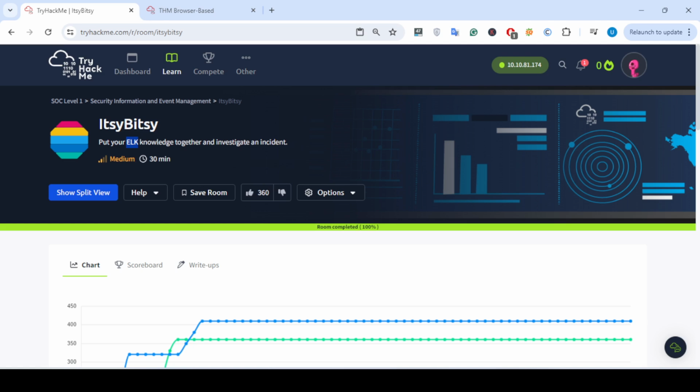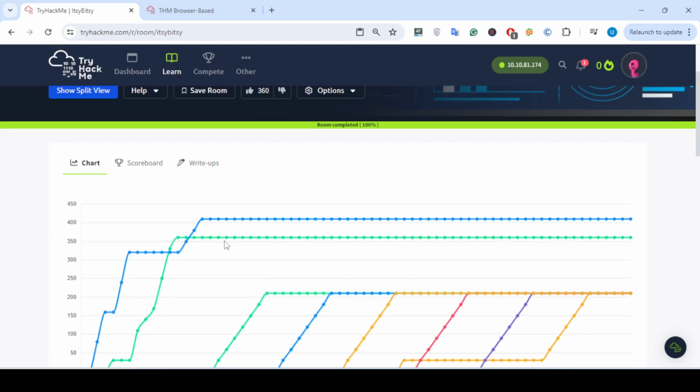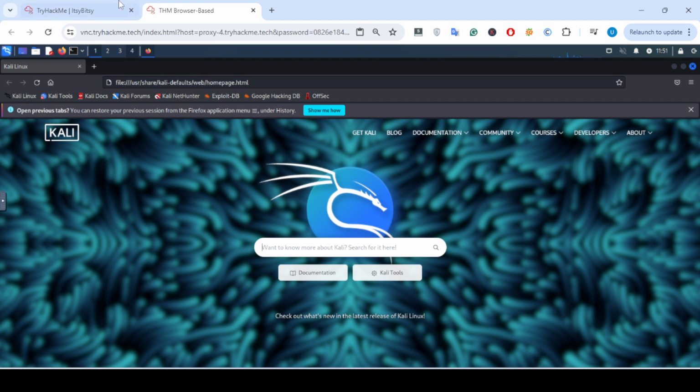127.0.0.1. Okay, today I'm going to show you a very simple CTF from the TryHackMe platform. It's an itsy bitsy CTF. In this CTF, we will see how to perform an investigation of an incident by using a free solution, ELK, that is Elastic. Okay, so I already turned on the attacker machine.